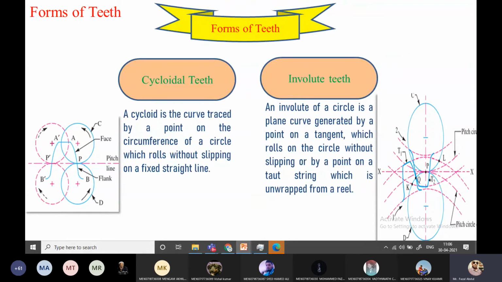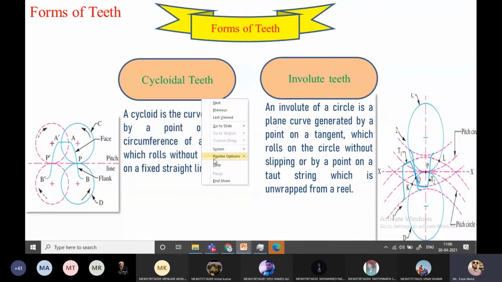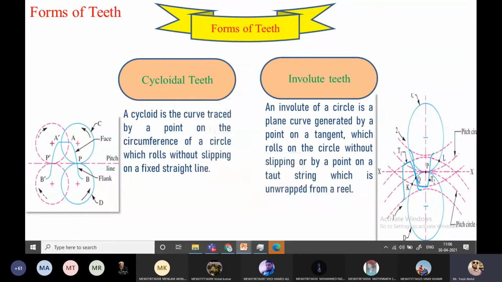Forms of teeth. Basically, forms of teeth is nothing but the shape of the teeth and how it is generated. That is achieved with the help of these two topics, which you already studied in engineering drawing: construction of engineering curves, cycloidal curve, epicycloidal curve, hypocycloidal curve, involute curve.